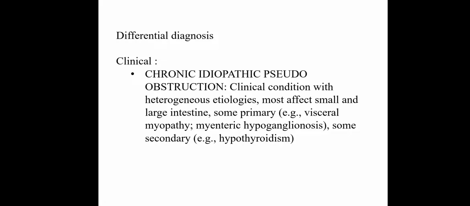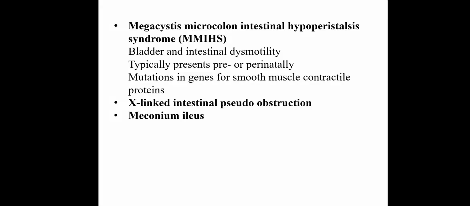Differential diagnosis of Hirschsprung disease: chronic idiopathic pseudo-obstruction, which is a clinical condition with heterogeneous etiologies and most often affects the small and large intestine, with some primary, like visceral myopathy and mesenteric hypoganglionosis, and some secondary, from hypothyroidism. Second is megacystis microcolon intestinal hypoperistalsis syndrome, in which bladder and intestinal dysmotility are seen, typically presenting pre- or perinatally. Mutation in the gene for smooth muscle contractile protein. X-linked intestinal pseudo-obstruction and meconium ileus.